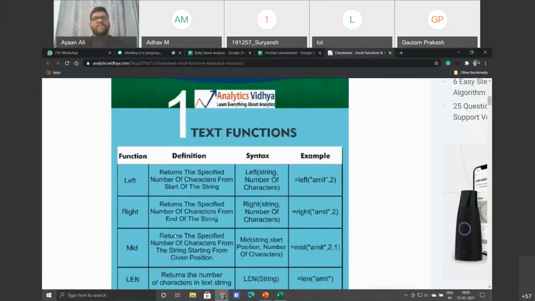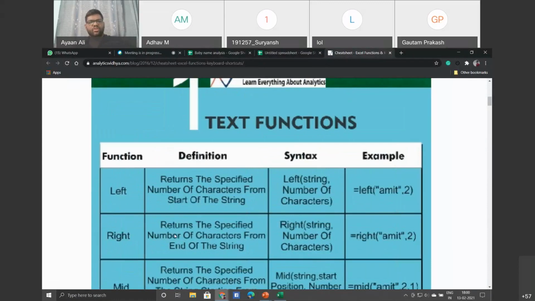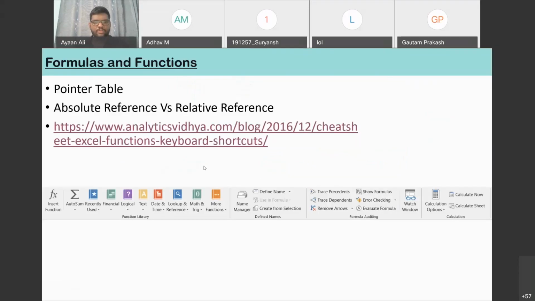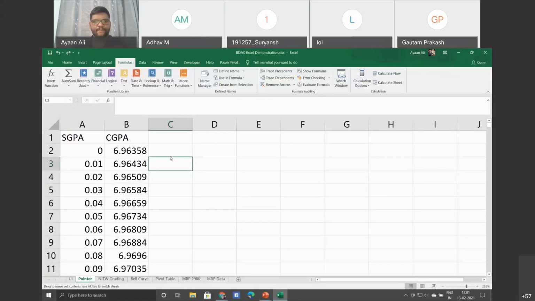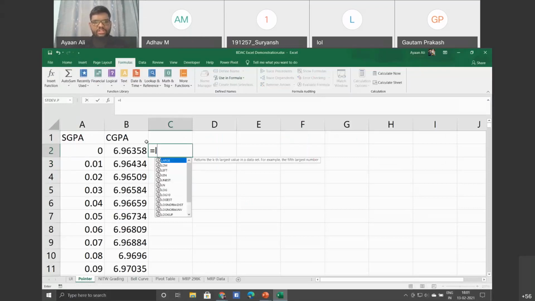So these are called the text functions. If you see the table, it has the function, the definition, syntax, and example. In general, Excel will also show you the same thing. Whenever you want to enter a formula, suppose now I'm typing LEFT.